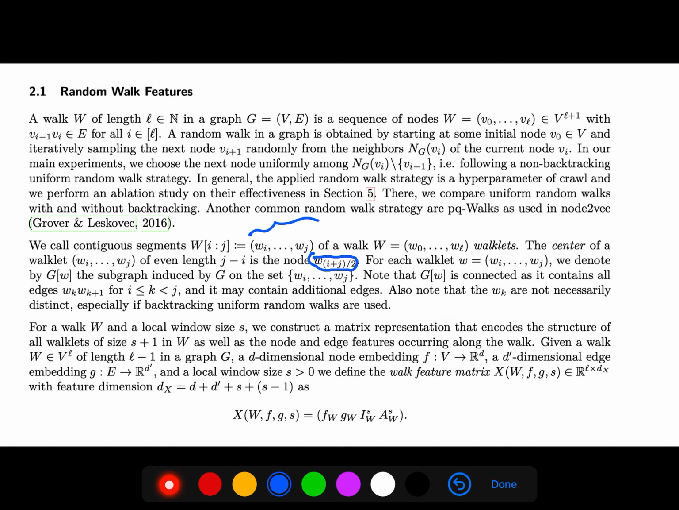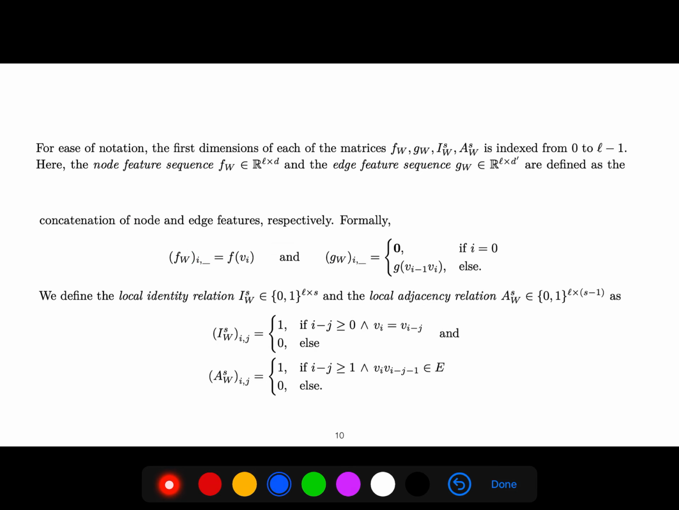Given a walk of length L minus 1 in a graph G, d-dimensional node embeddings, d-prime dimensional edge embeddings, and a local window, we define the walk feature matrix X. The first dimension of each of these matrices is indexed from 0 to L minus 1. Now the node feature sequence F sub W and the edge feature sequence G sub W are defined here. And we define the local identity relation and the local adjacency relation.